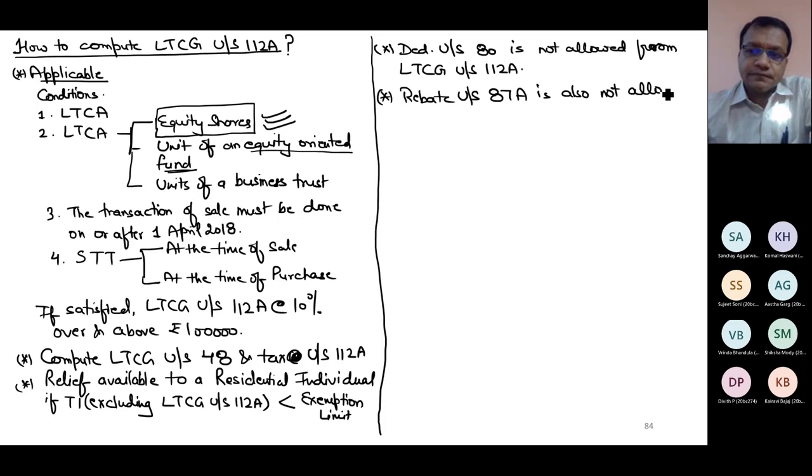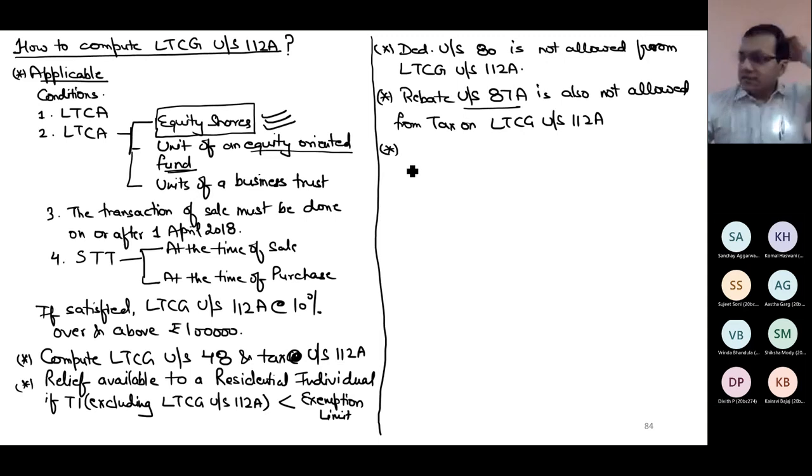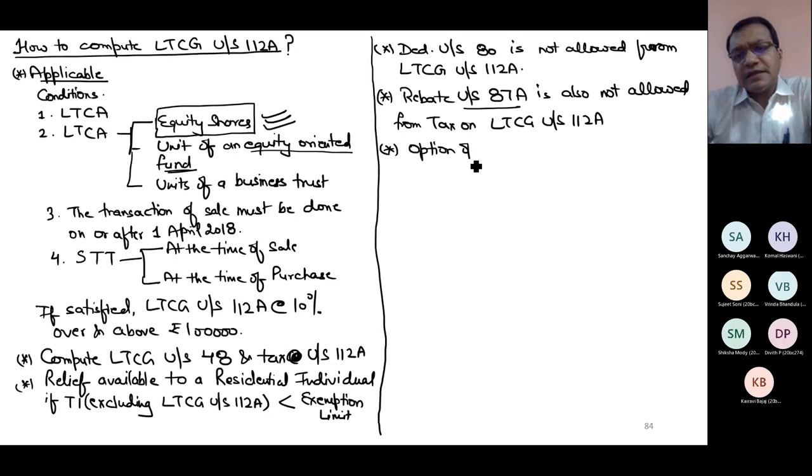Now rebate is given from tax, so also not allowed from tax on LTCG as per section 112A. In section 112, there was some option of 10% given in case of listed securities. It was available in 112. It is not there right now because here automatically the tax itself is 10%, so this option is not available.